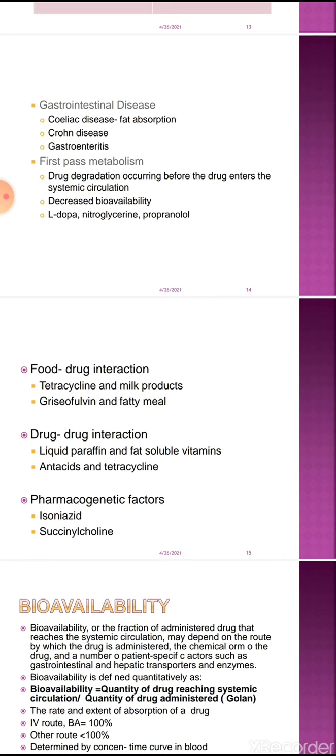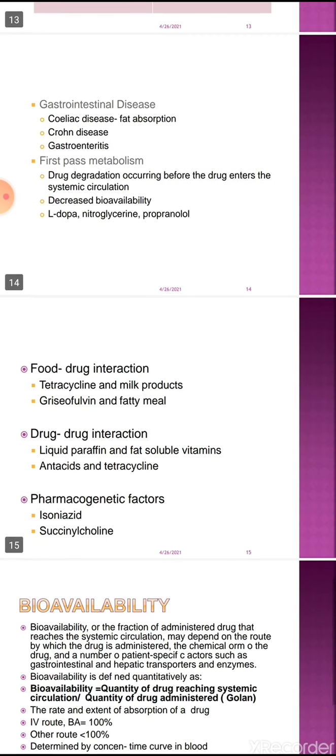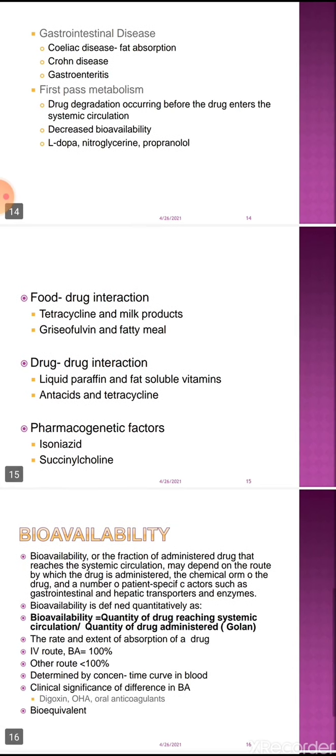There are some other factors. Food drug interaction also reduces absorption. For example, tetracycline. Tetracycline is an antimicrobial drug. When it is taken, it reaches the intestine, and in the intestine it forms a bond with milk products, and because of the combination with milk products, tetracycline is absorbed less because of this food drug interaction.